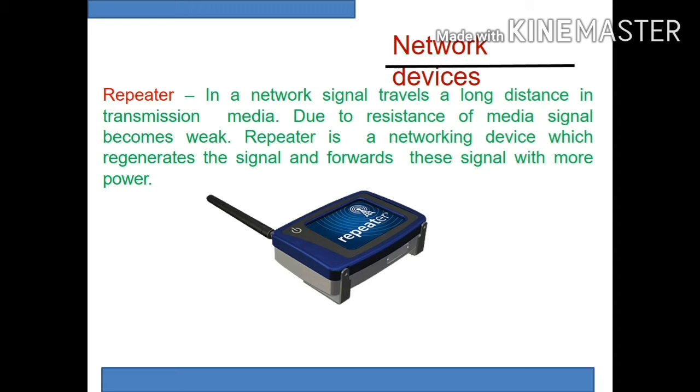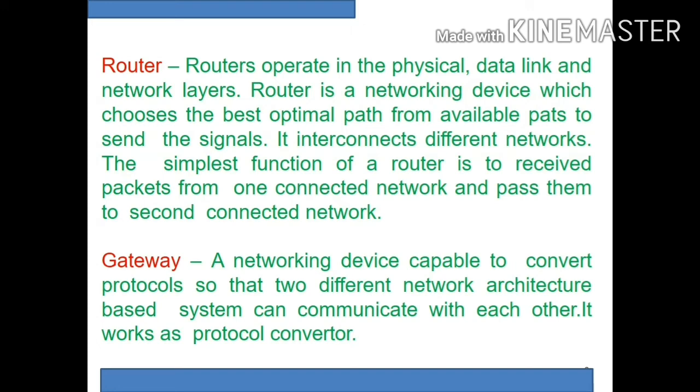So the next one is router. It is also known as congestion controller or traffic controller. It will be able to identify which is the free path, and along with that it will be able to send the signals. The simplest function is to receive packets from one connected network and pass them to a second connected network, that is router.